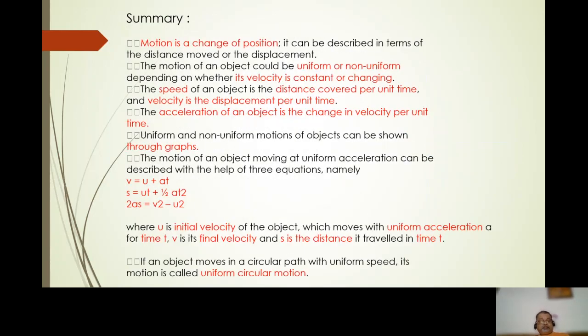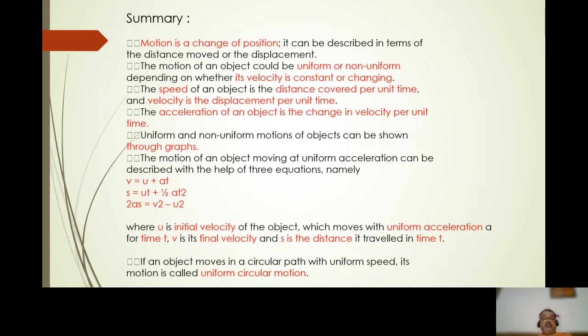The summary. Here is the summary of what we have learned in the last few minutes from chapter 8, motion. Motion is a change of position. It can be described in terms of the distance moved or displacement. The motion of an object could be uniform or non-uniform, depending on whether its velocity is constant or changing.